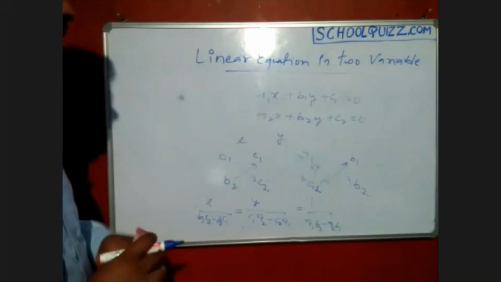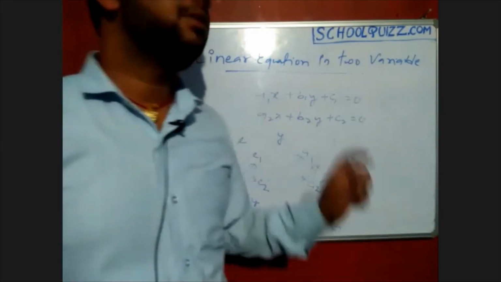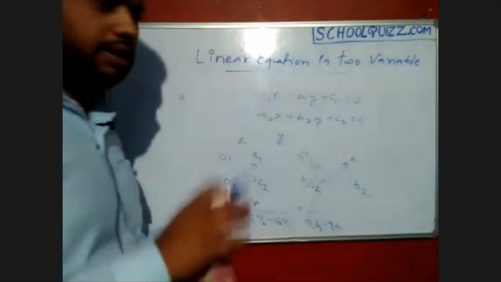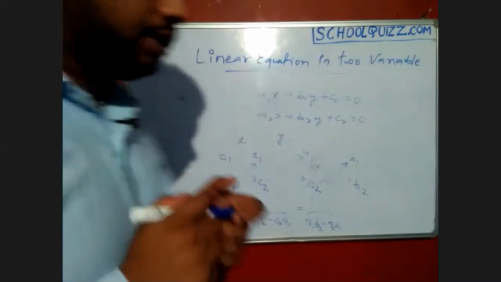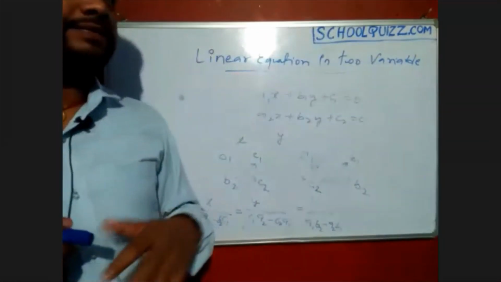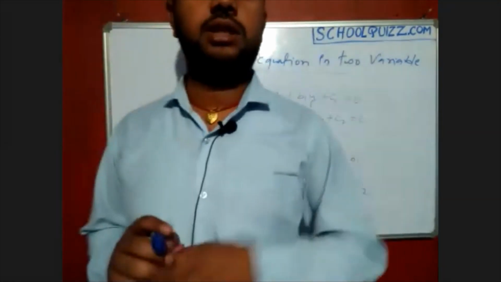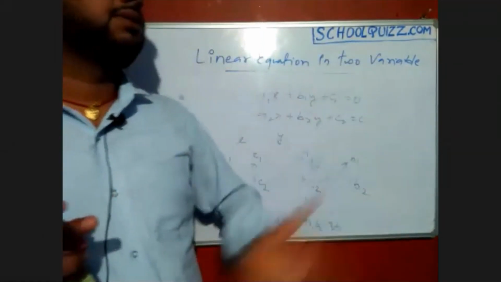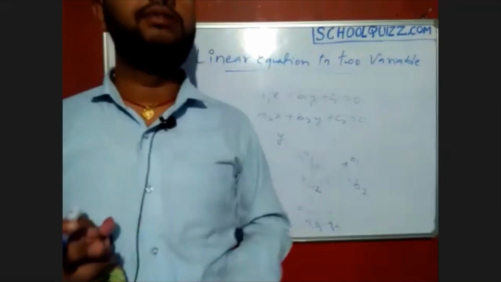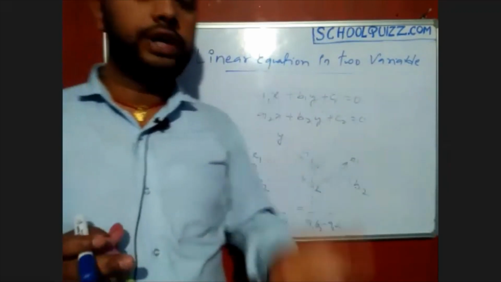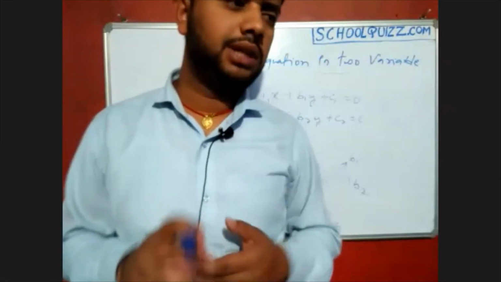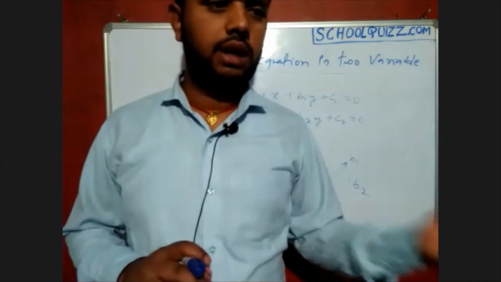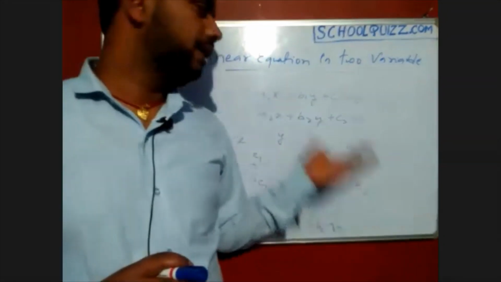Okay. This topic is not in your syllabus, so I'm not going to choose any example from it, so don't bother about that. Today I started with linear equations and gave the definition: the degree of the equation must be 1, and it must contain two variables. That is a linear equation in two variables. Then I came to how to solve linear equations. We have the graphical method and the algebraic method.